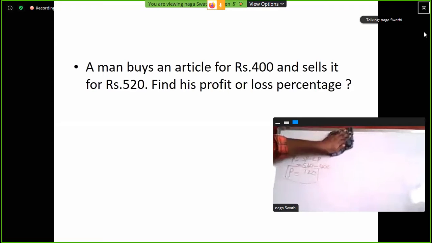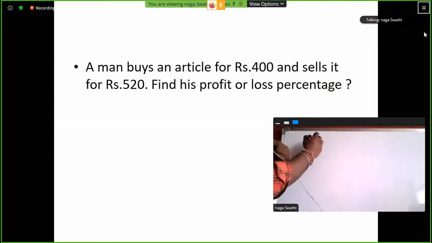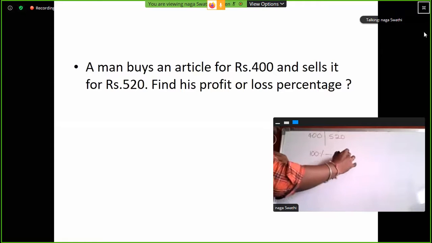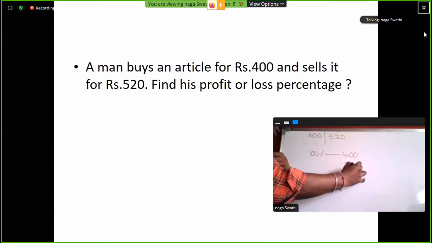Okay, right, this is the traditional method. So the cost price is always how much percentage, ma? 100%. So here the cost price is 400 rupees, and the selling price is 520 rupees, right? So the cost price is always 100%, so here the value is 400 rupees. Then what is the selling price value? 520.